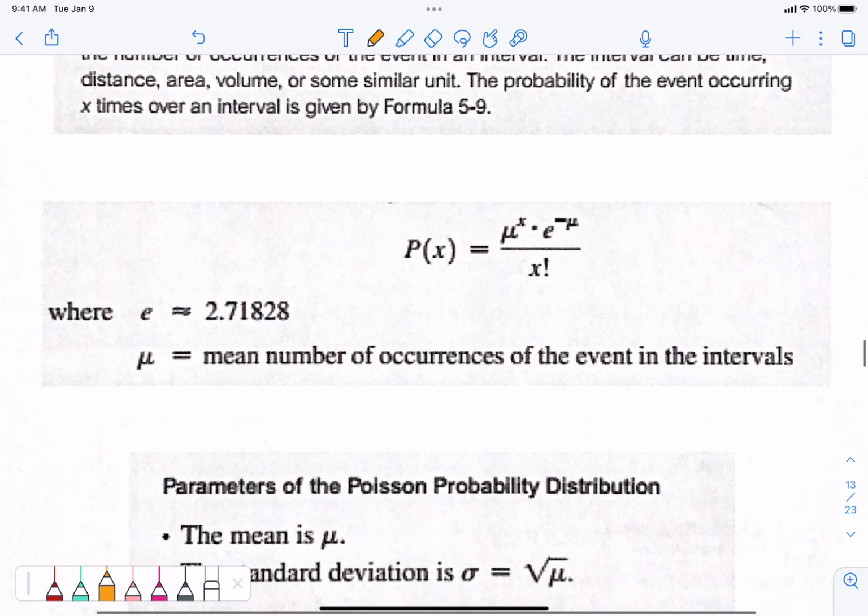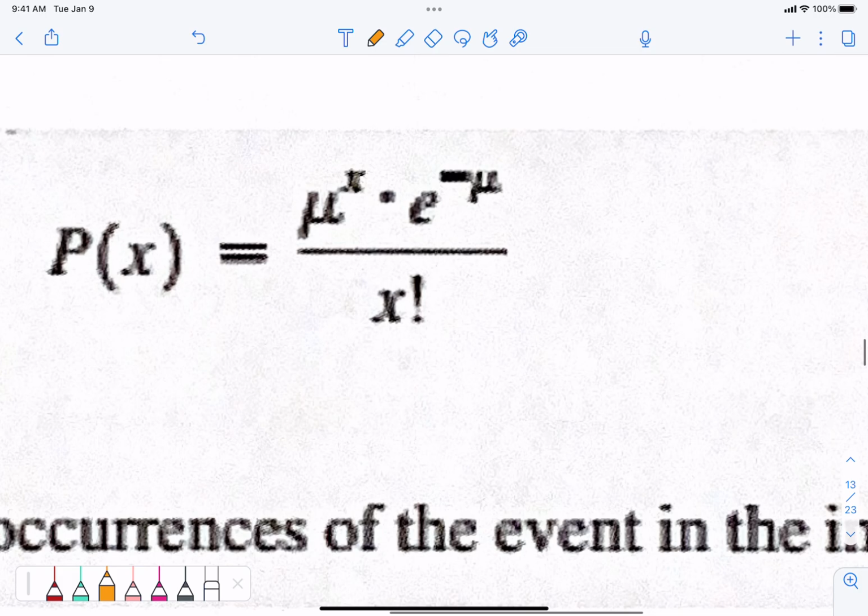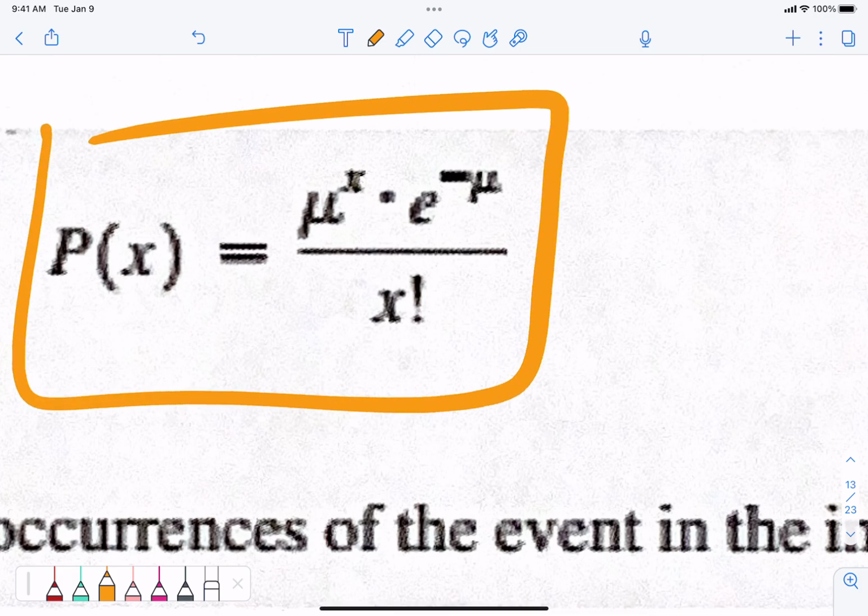All right, let's go down here. This is the formula for the Poisson distribution. Instead of calling it X, we usually call it R. So switch those to R if you need to.